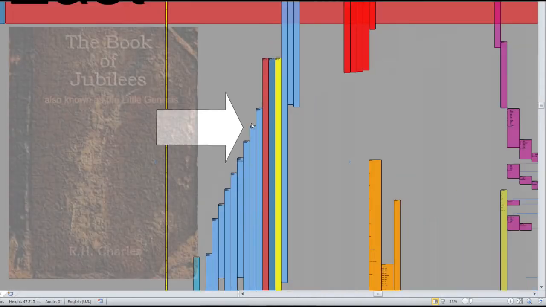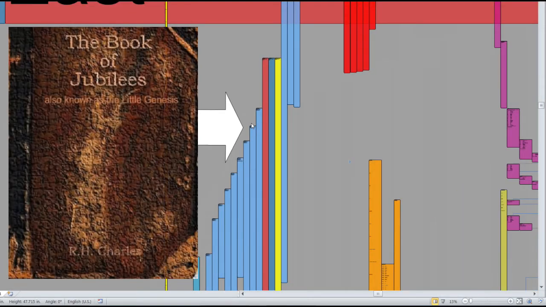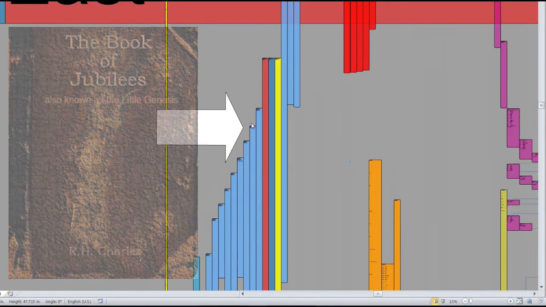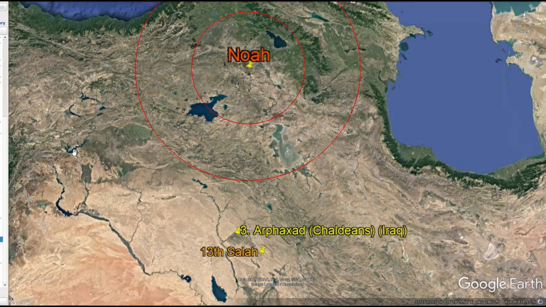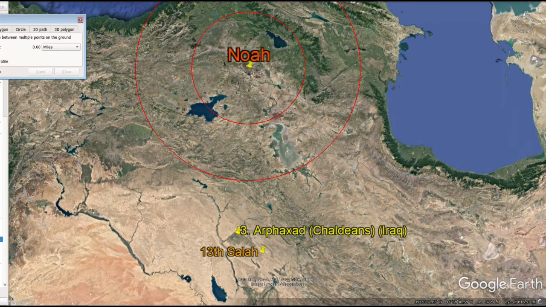If you want any more information about the wives, they are listed in the Book of Jubilees. So if you're so inclined, that's the place to study. We remember that Noah, Shem, Ham, and Japheth are over here. What we can do is start a pathway over here and see where they might have gone. And you can see how easy it is to end up in this area where Arphaxad ends up and Sayla ends up.